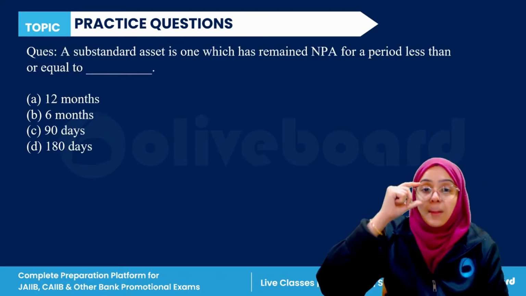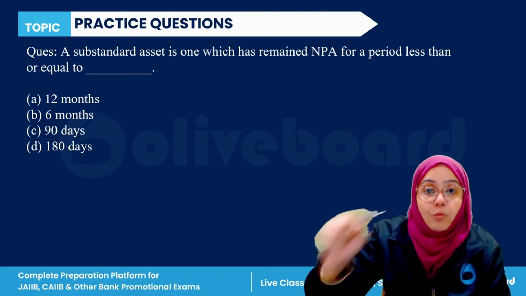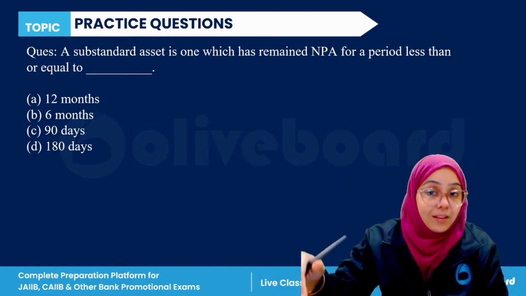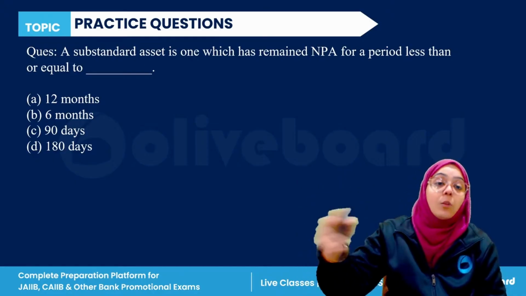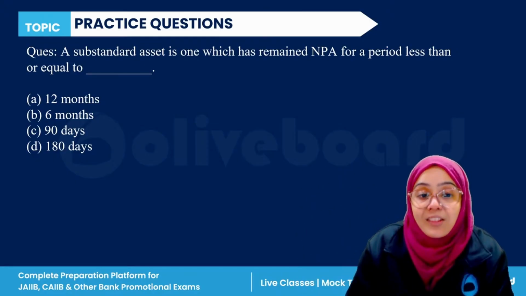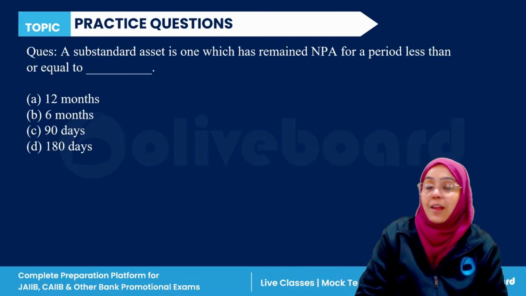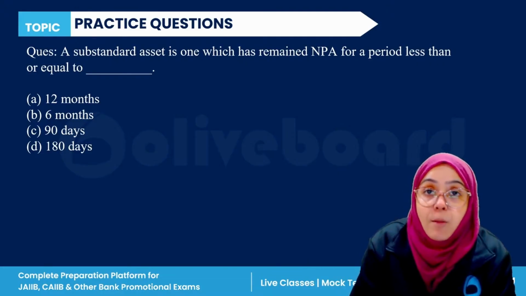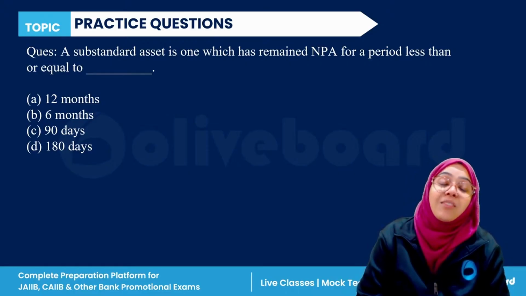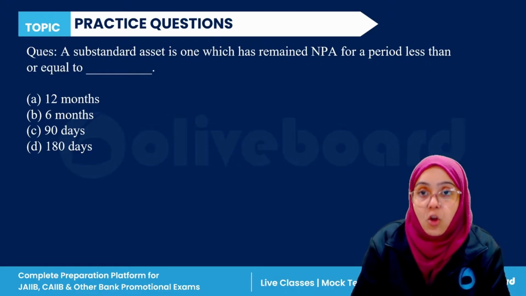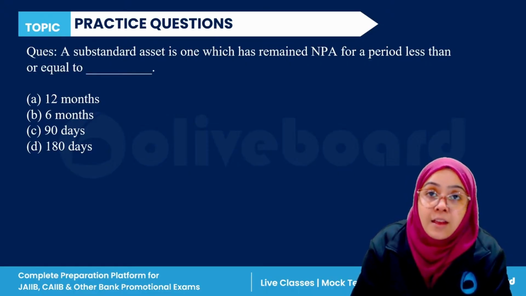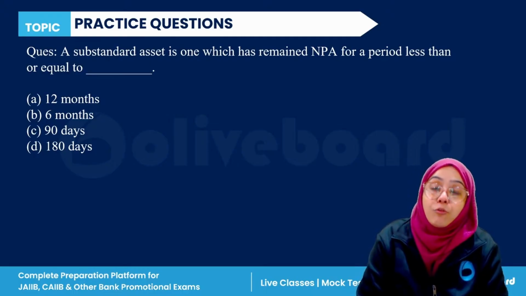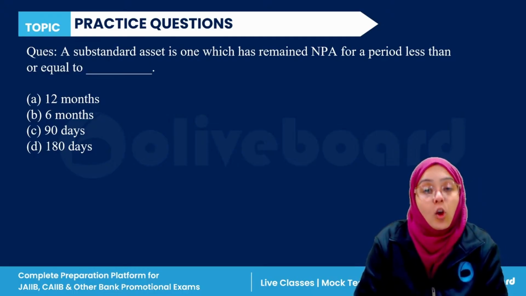Next question. A substandard asset is one which remained a non-performing asset for a period of less than or equal to what? 12 months, 6 months, 90 days, or 180 days. A non-performing asset becomes a substandard non-performing asset, then there is a doubtful asset, then there is a loss asset.